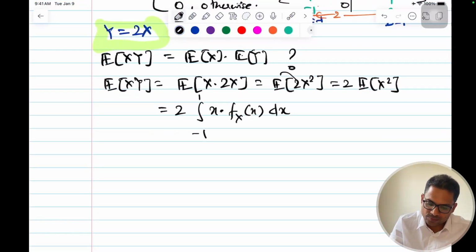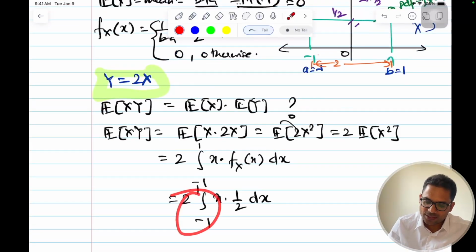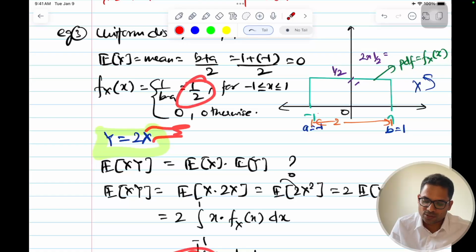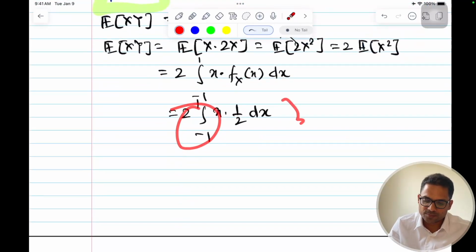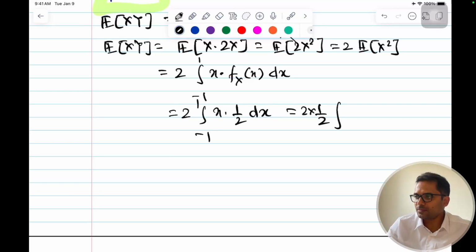So this is equal to 2 times the integral over the range -1 to 1 of x into half dx. Fx of x is defined as half in this range, and it's 0 otherwise, so the remaining things become 0 anyways. So this will become 2 into half.